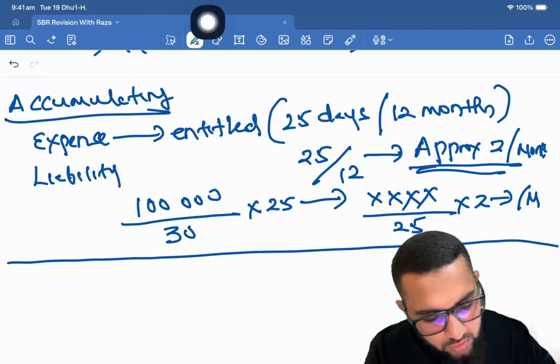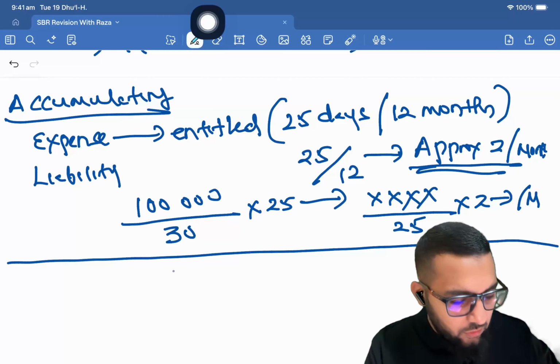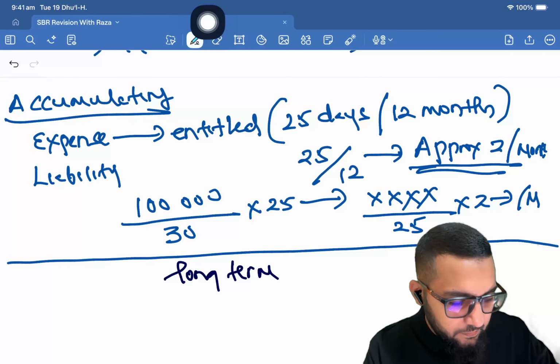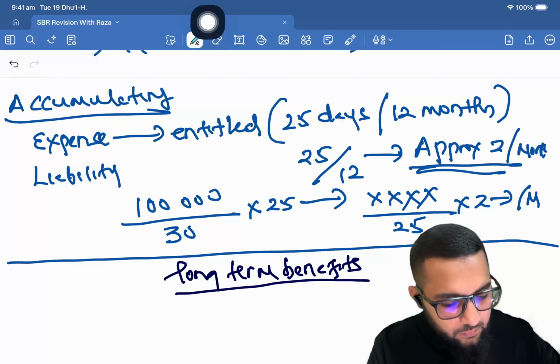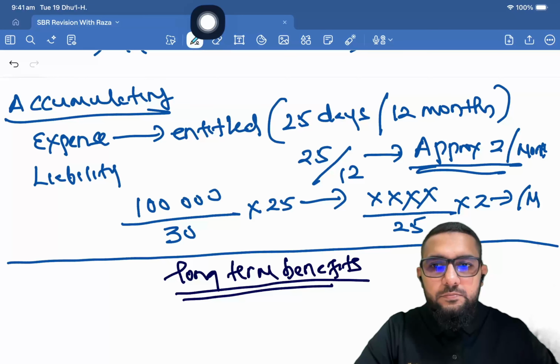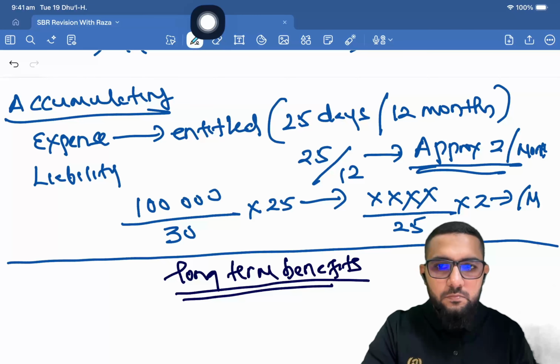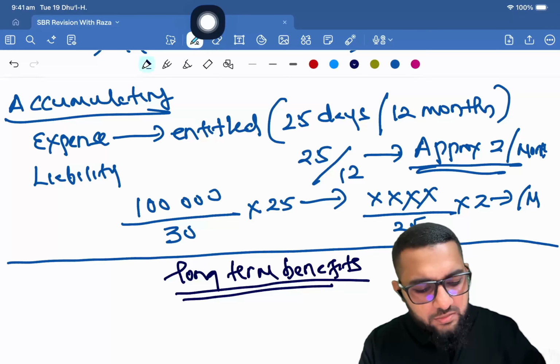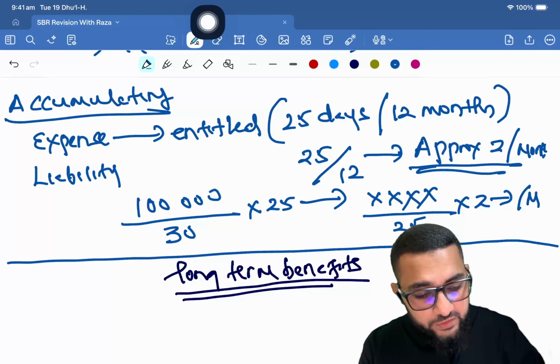Then we look at long-term benefits. Here, other long-term benefits is what we are looking at first.